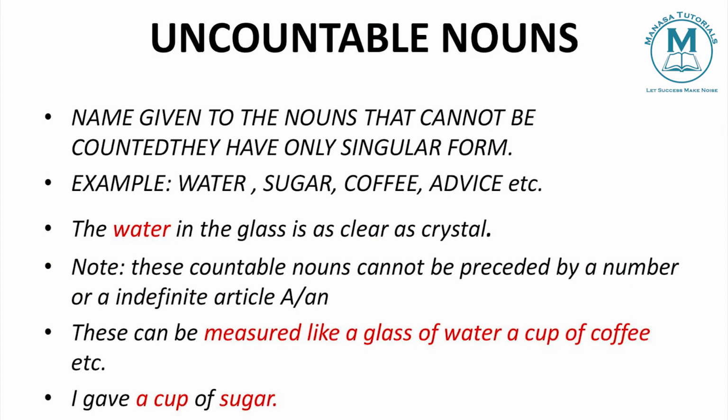So in which way can we express these? These uncountable nouns are measurable, so we can express them with measurable terms, like a glass of water, a cup of tea. Whenever you want water, how do you say it?